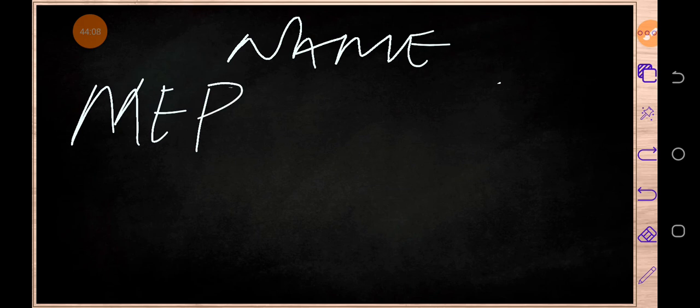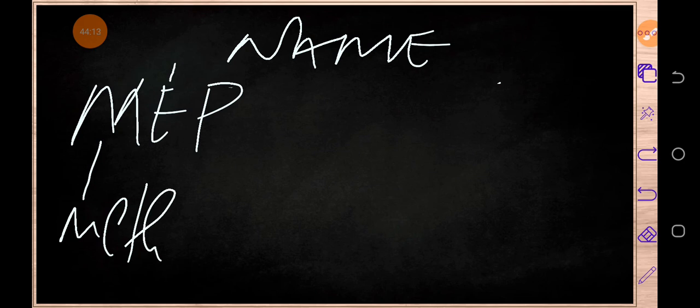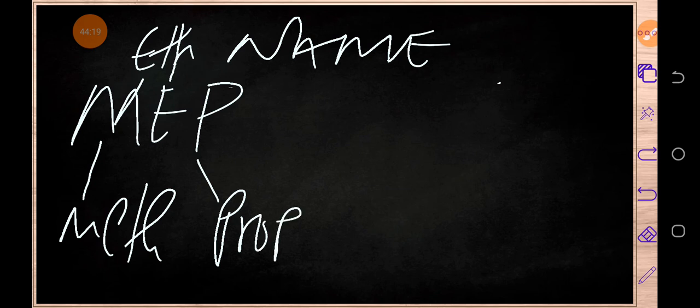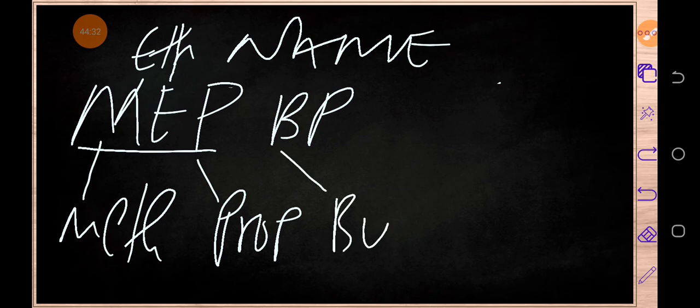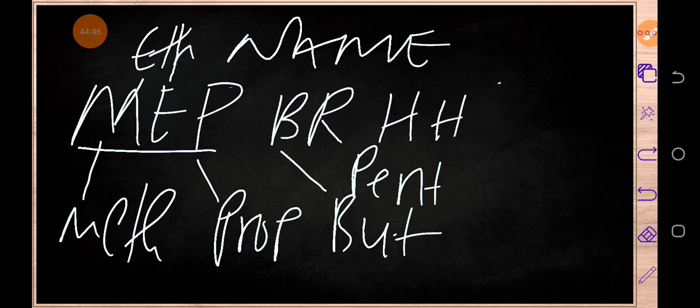So the word goes like this: MEP, which is meth, then eth, then prop. MEP, then BP. I'm sure you know BP, blood pressure. So BP, this is but, then this is pent. MEP, BP, HH.